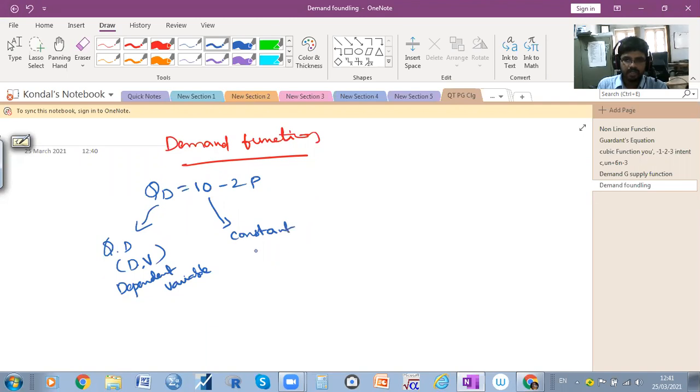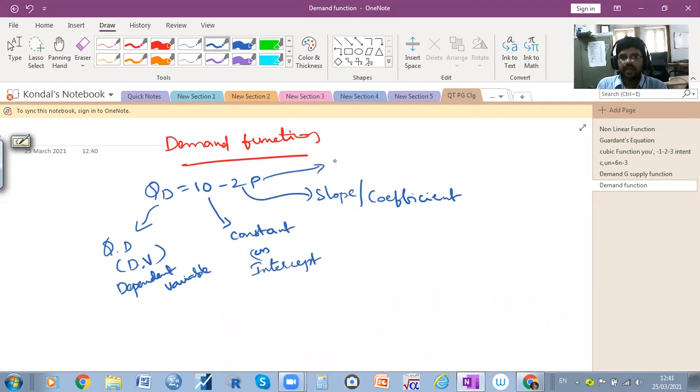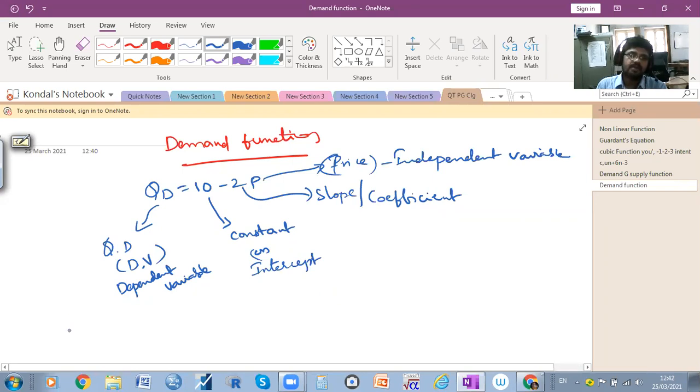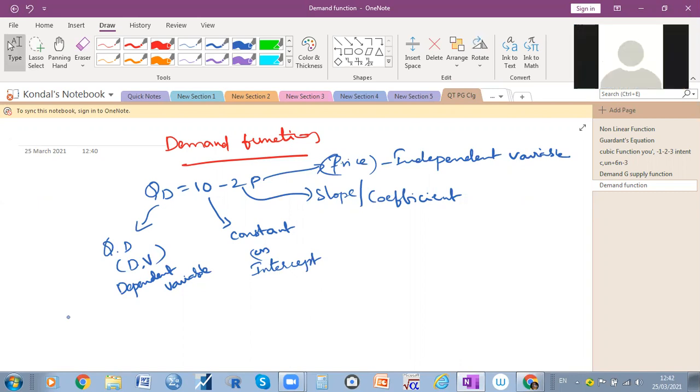You can write constant or intercept. Then 2 is the slope coefficient. P is the independent variable, P is nothing but price. So this is called the independent variable. Is it clear? Yes, sir. It's clear.